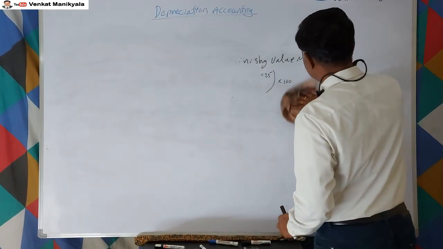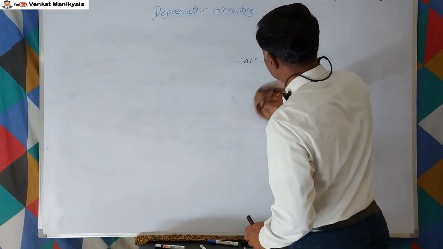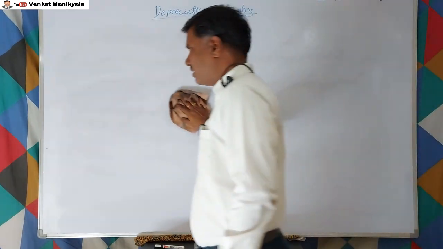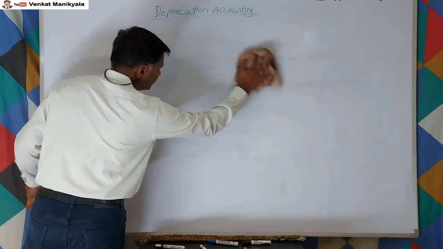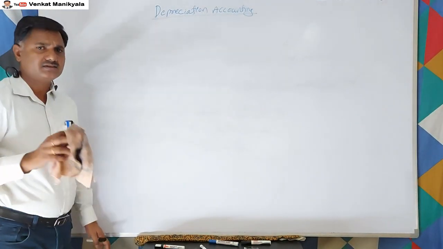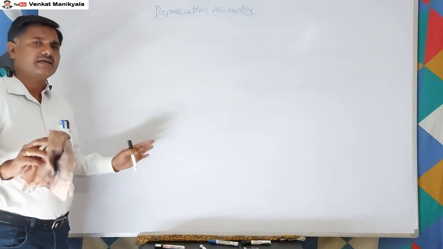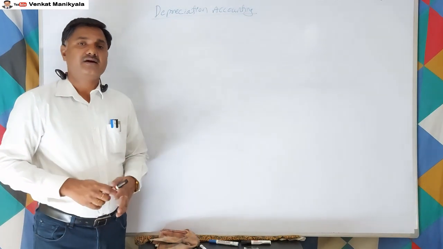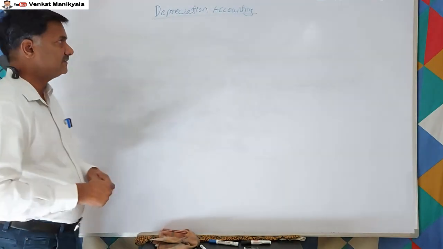Even for the diminishing value method, the WDV method, we need not calculate all these things. For that purpose only I have discussed all these, so you know how it comes. Otherwise, in the examination we are not supposed to calculate. They directly give the percentage, like 33% for the WDV method.